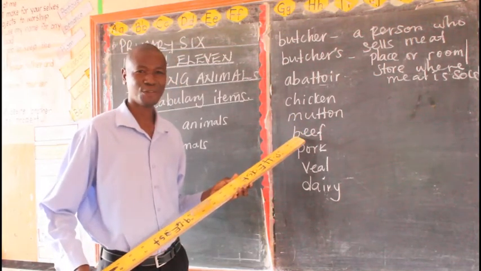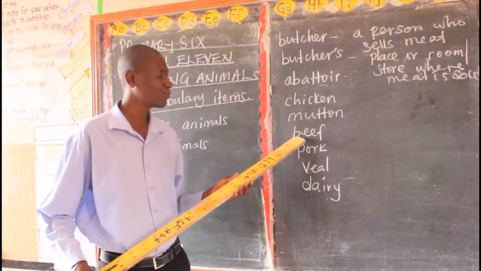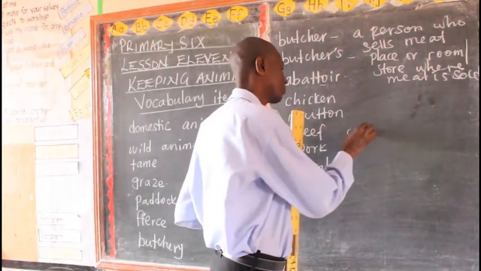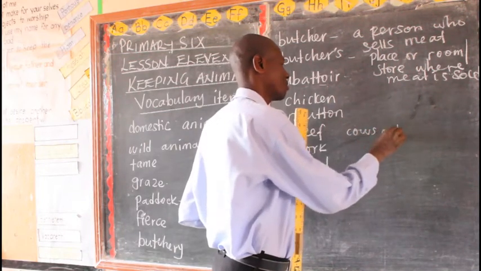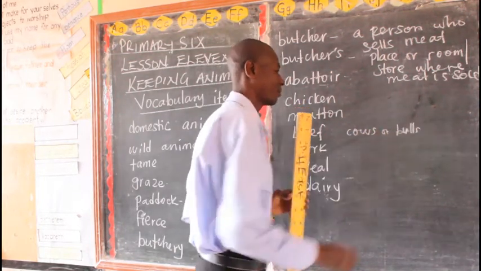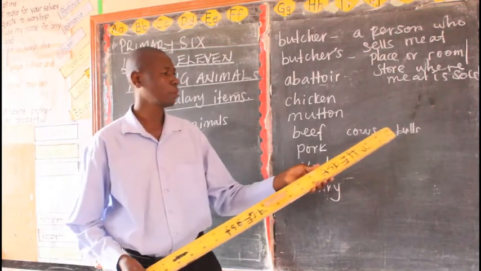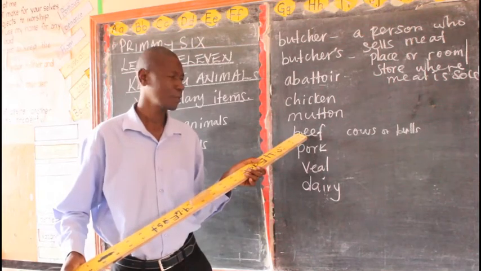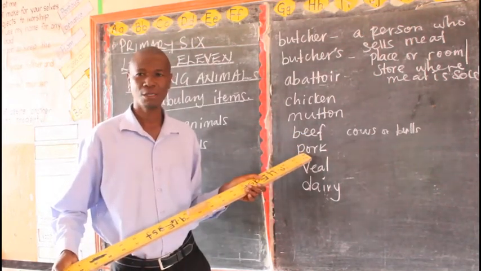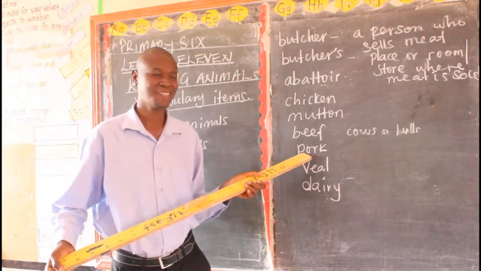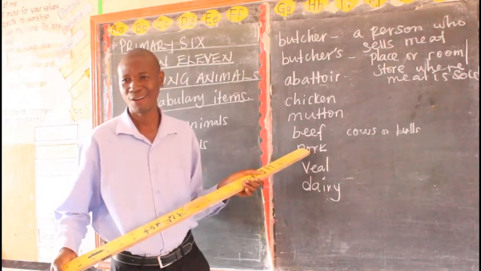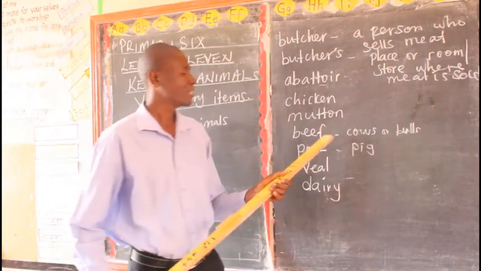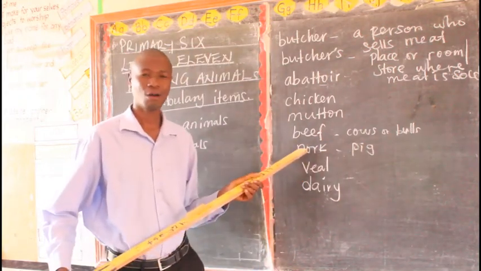Then we have beef. Which animals provide us with beef? Beef is provided by cows. If I slaughter a cow, if I slaughter a bull, then I get the meat. It is called the beef. Then we have pork. Which animal do you think provides us with the pork? This one is a pig. So, meat of a pig is called the pork.